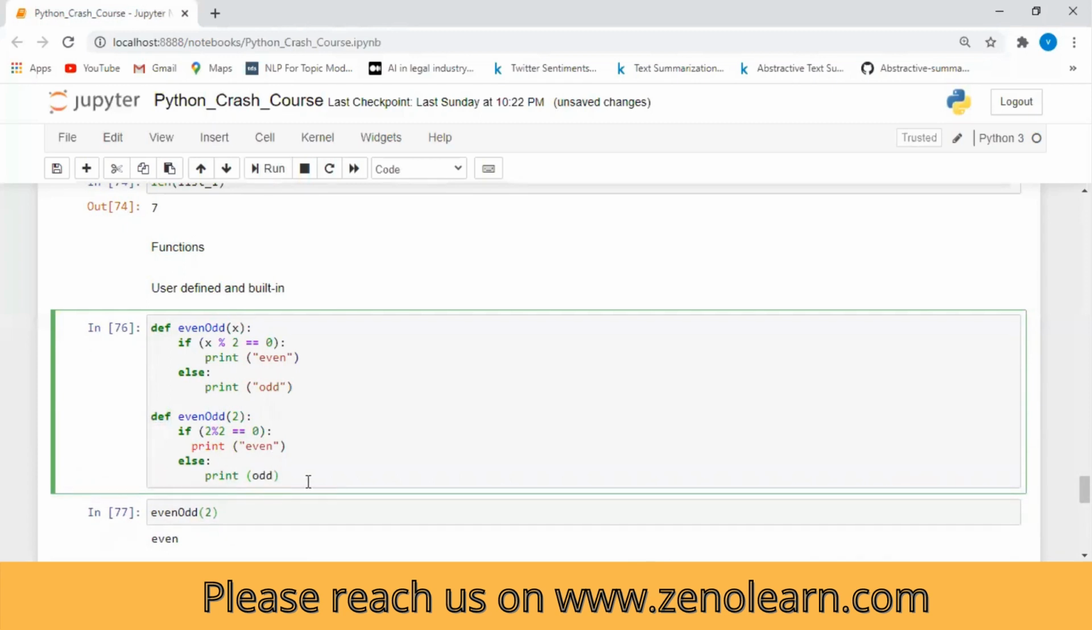Oh okay, I got it now. Is it x divided by 2, and it will return the remainder? Yes, after dividing, whatever the remainder value is, it will return it. Cool, I forgot this percentage sign operation.